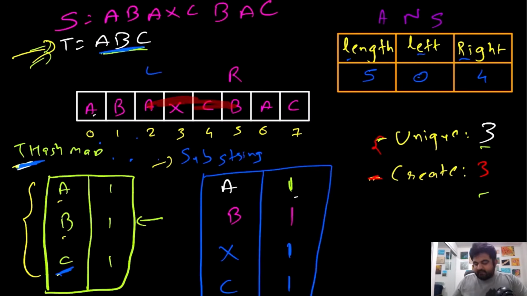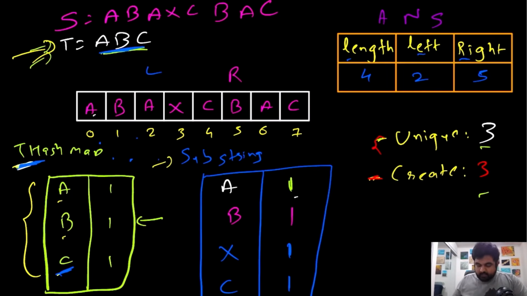Let's see whether this substring is better than our previous answer. How can we determine that? Remember, the aim of this question is to find the minimum length of the substring. So we compare the length of this one, which is 4, and the current answer we had was of length 5, which means it is in our interest to update the length over here. And the moment we update the length, we also update the left and right pointers. So the left pointer is currently at position 2 and the right pointer at position 5. Now we have found a potentially better answer.